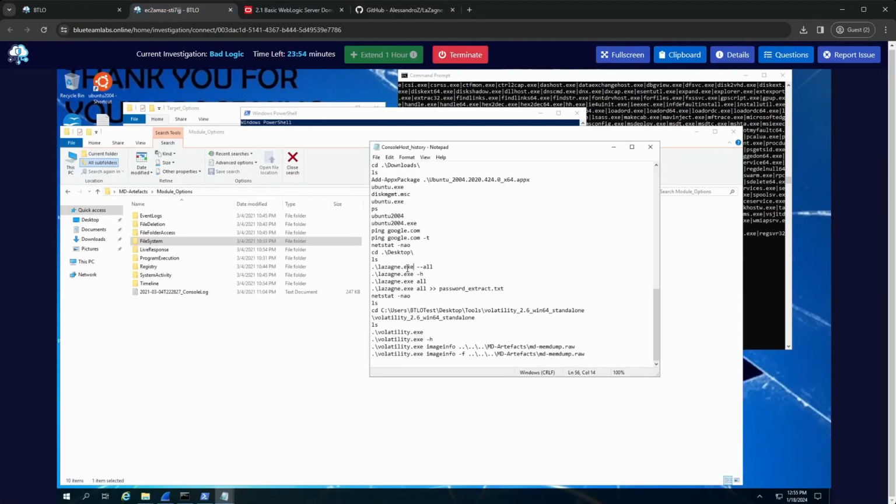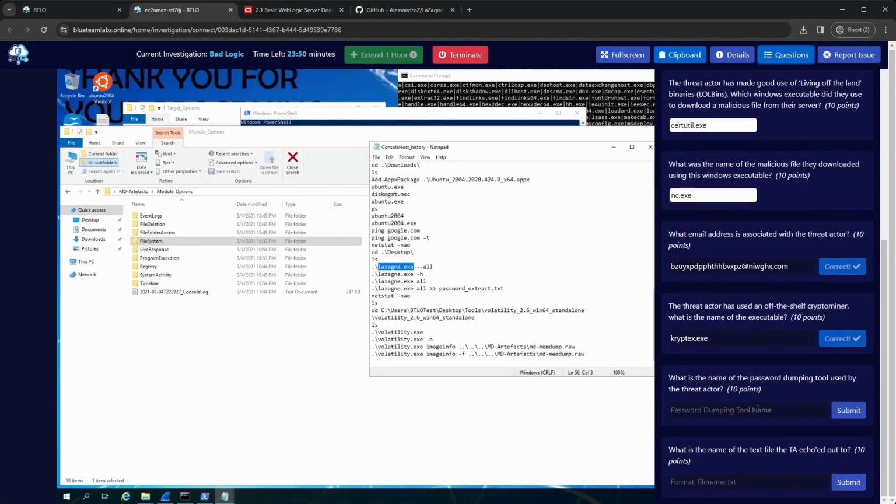So let's grab lasagna. Let's put that in. Oh, what have we done wrong? I need to read the question. It doesn't ask for the executable, it asks for the tool. So it's very important to read the questions. And what is the name of the file that it echoed out to or piped out to? So yeah, we have that there too.